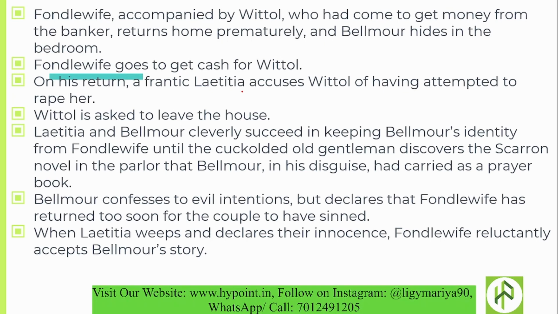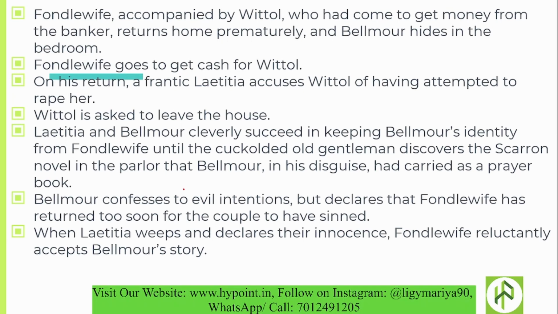So Laetitia falsely accuses Vitol of trying to rape her, and Vitol is asked to leave the house. Fondle's wife is an insecure man, so he never understood that Vitol is just an innocent country knight. He cannot do that. So Vitol was asked to leave the house. And Laetitia and Belmore cleverly succeed in keeping Belmore's identity from Fondle's wife until the cuckolded old gentleman discovers the Scarron novel in the parlor that Belmore, in his disguise, had carried as a prayer book.